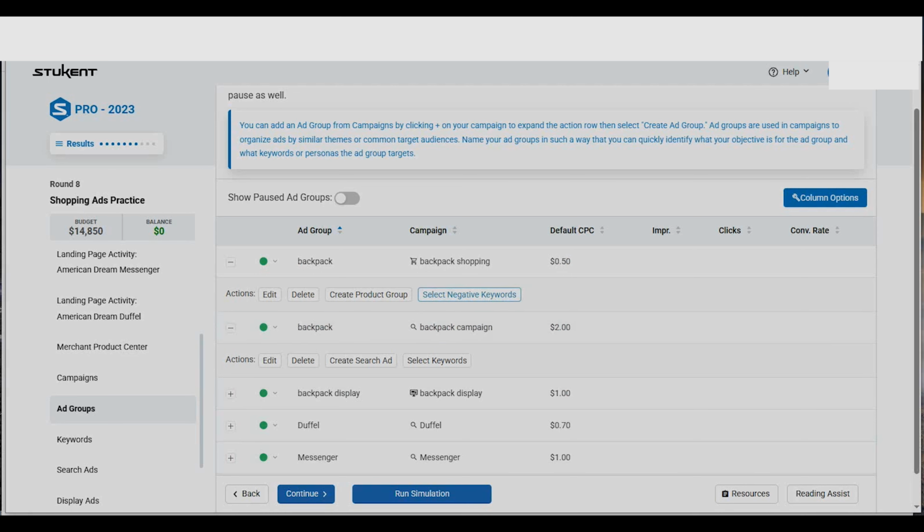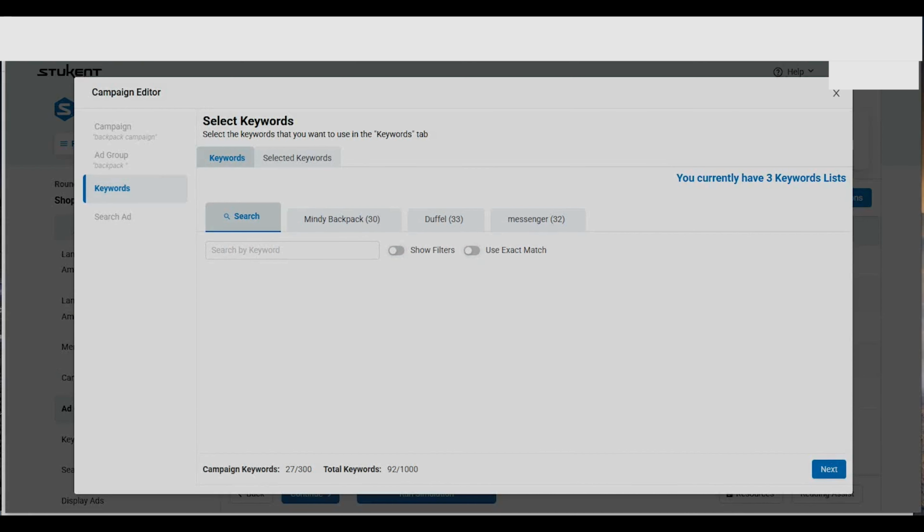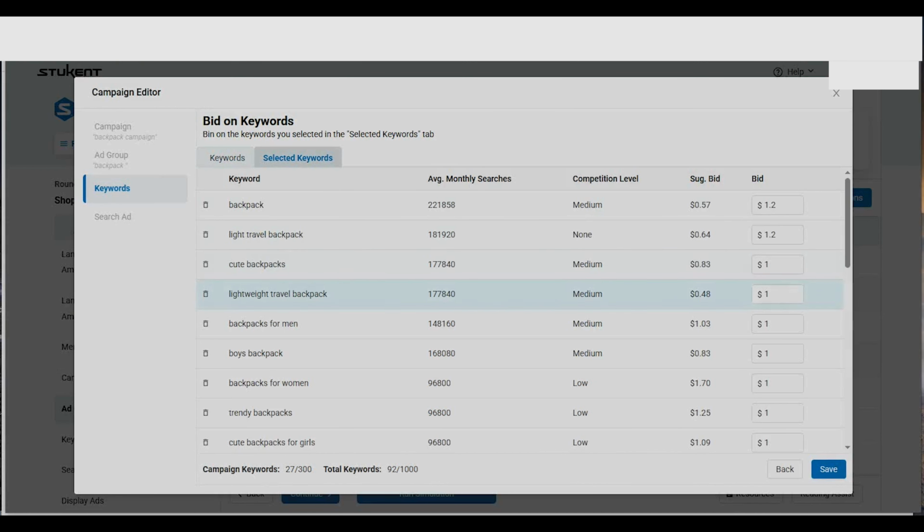So that we are going only to focus on the backpack in these campaigns. And then when we go to the next one, let us see for the backpack campaign, we see the keyword that we have selected, and we have only selected these keywords. You can see for those that have the highest monthly average searches, we are trying to bid more because we want to get the best choices for those. And also for light travel backpack, you can see it has a very huge average monthly searches, and that's the reason why we are having this budget, despite the fact that the suggested bid is 0.64.